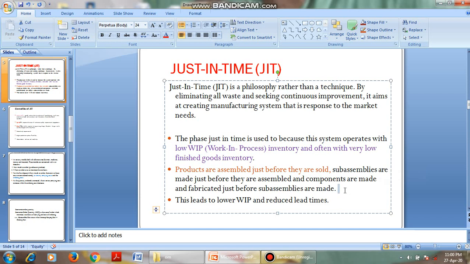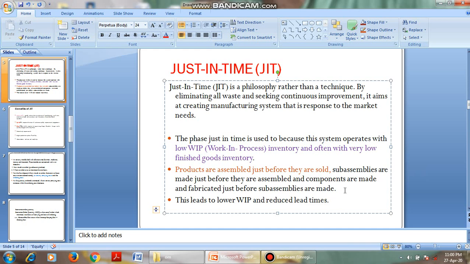Just half an hour before you eat. You are not going to prepare it a day before. That is called just in time. We just said that we need a product in December. We have to plan and manufacture it by December. If you produce it by April, what happens? The money is wasted, time is wasted, everything is wasted.